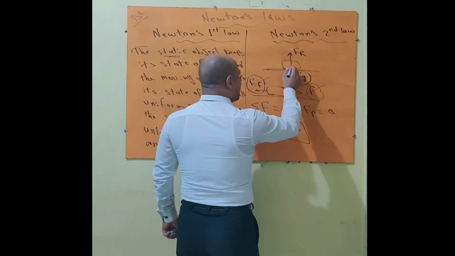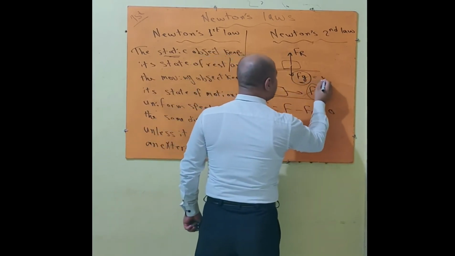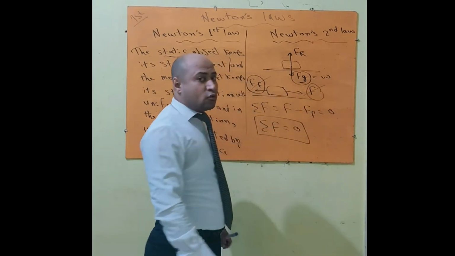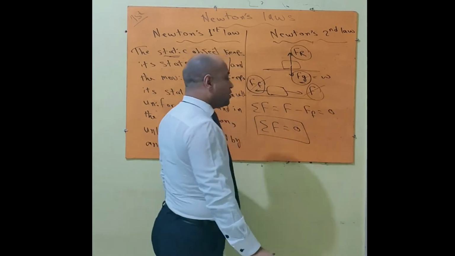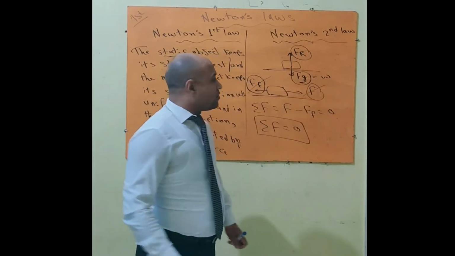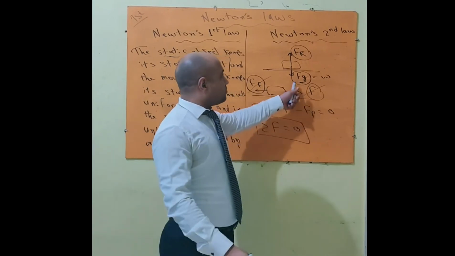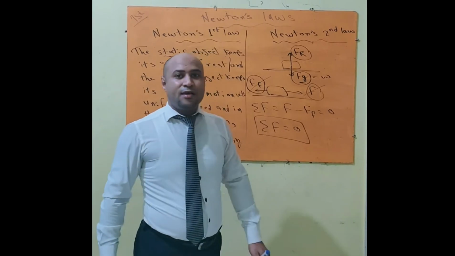So there is a force acting downward, which is called gravitational force or weight. It's weight, but it doesn't move. So there must be another force that acts upward, which is called force of reaction, so that the POC doesn't change because the summation of forces equals zero. The resultant force equals zero.